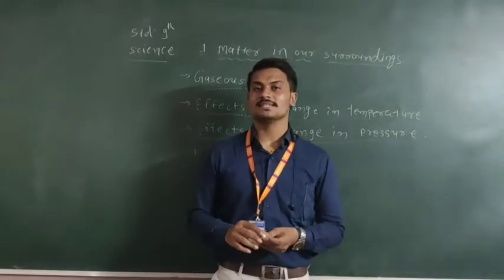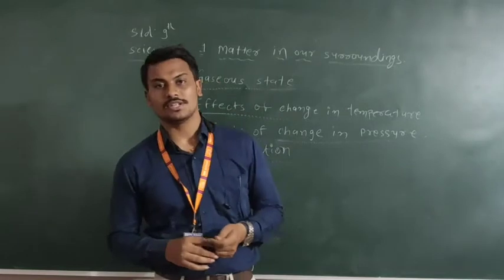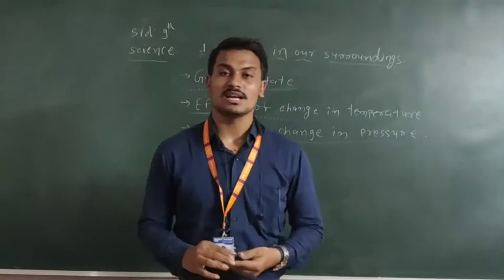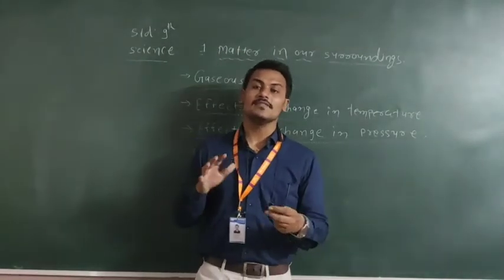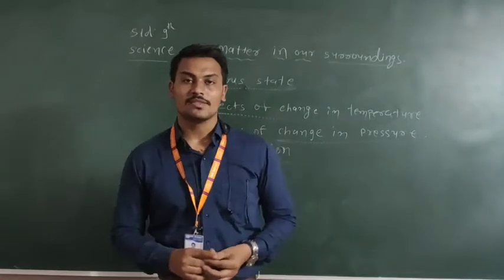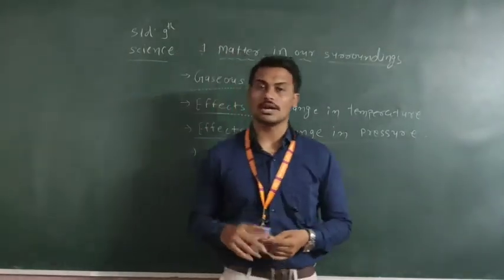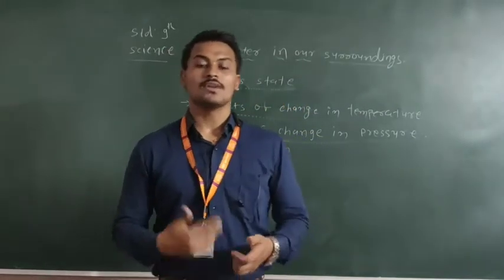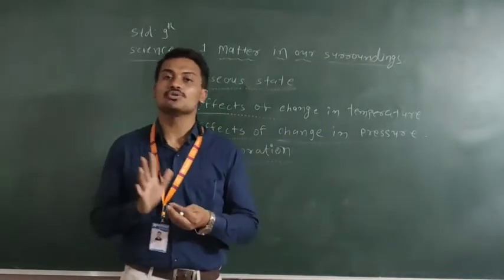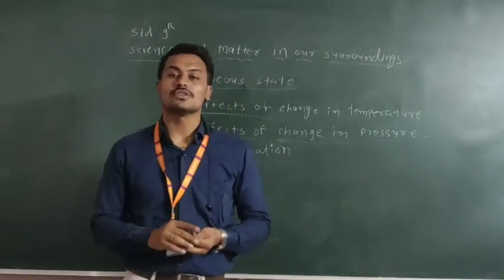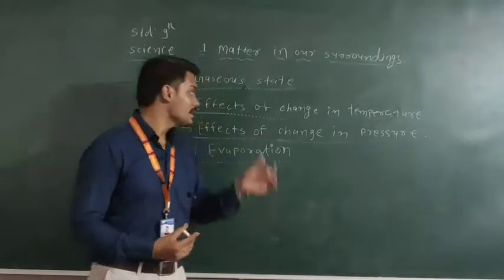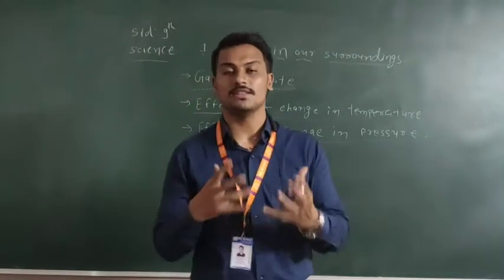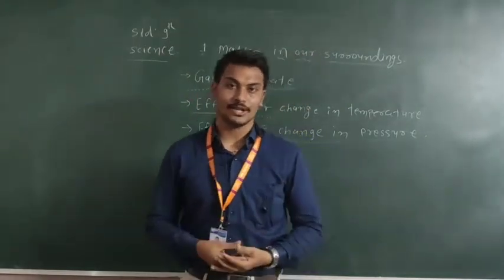Next, here is one activity. Take three pistons and press them. In which piston can we press easily? In piston 1 there is some chalk powder, in piston 2 there is water, and in piston 3 there is only air, that is a gaseous form. From this we conclude that we can easily push the air in piston 3. So we can say that the gaseous state is easily compressible. We can compress it, fill it in a vessel, and transport it very easily.